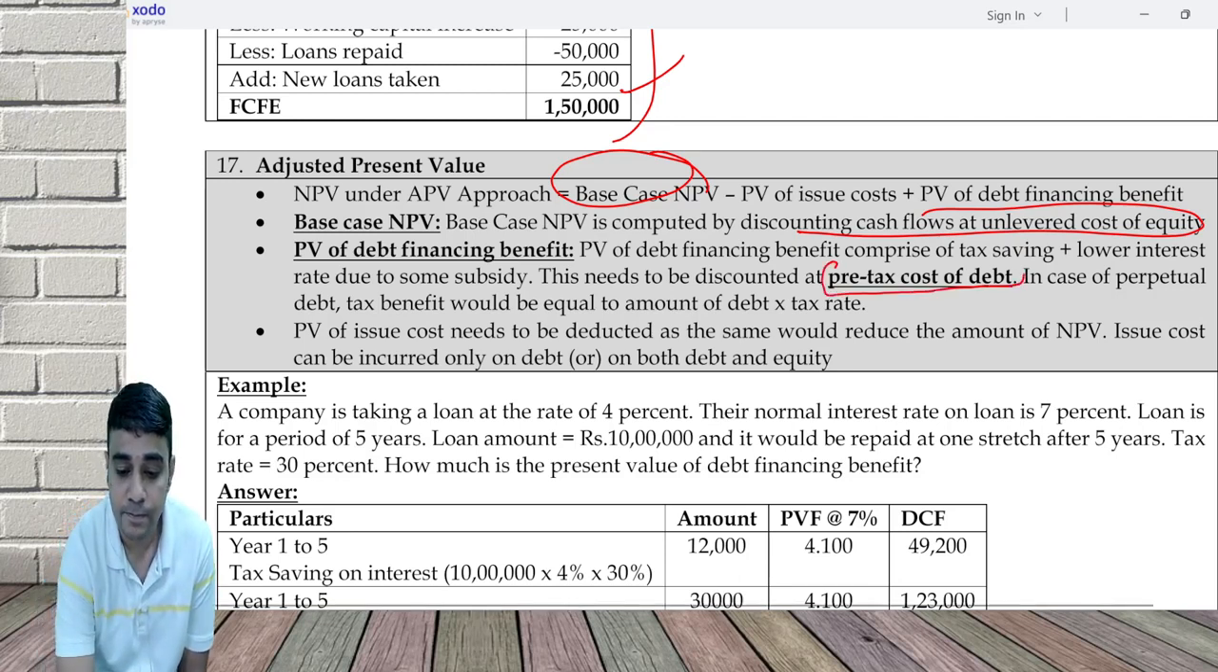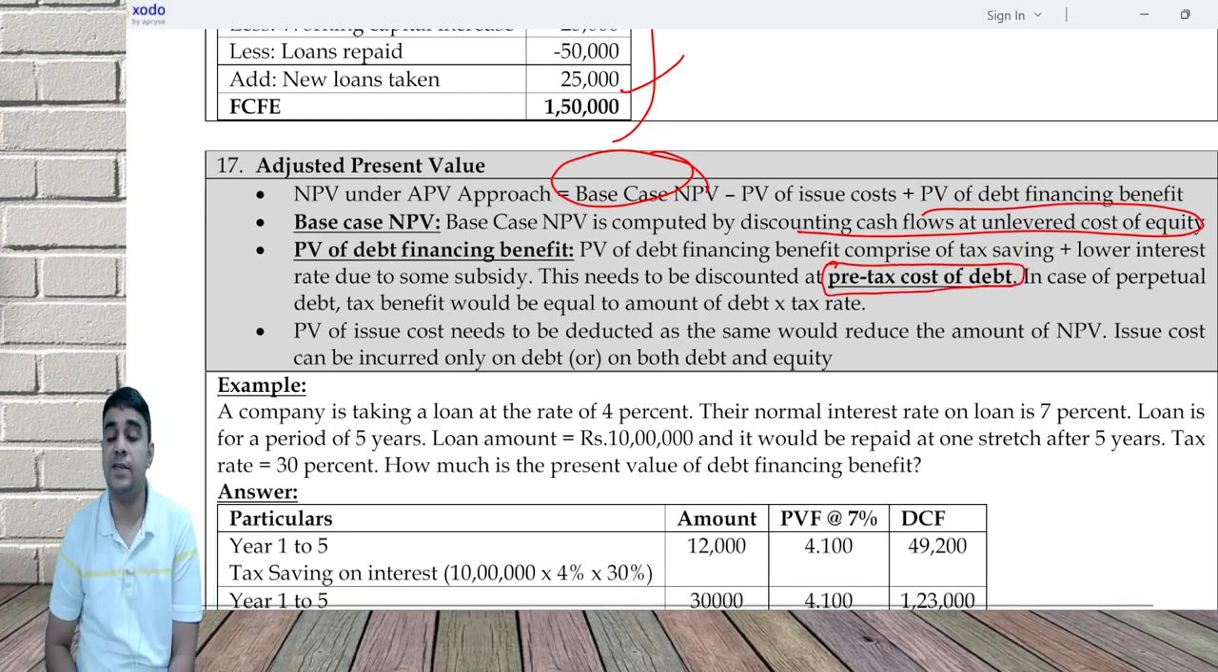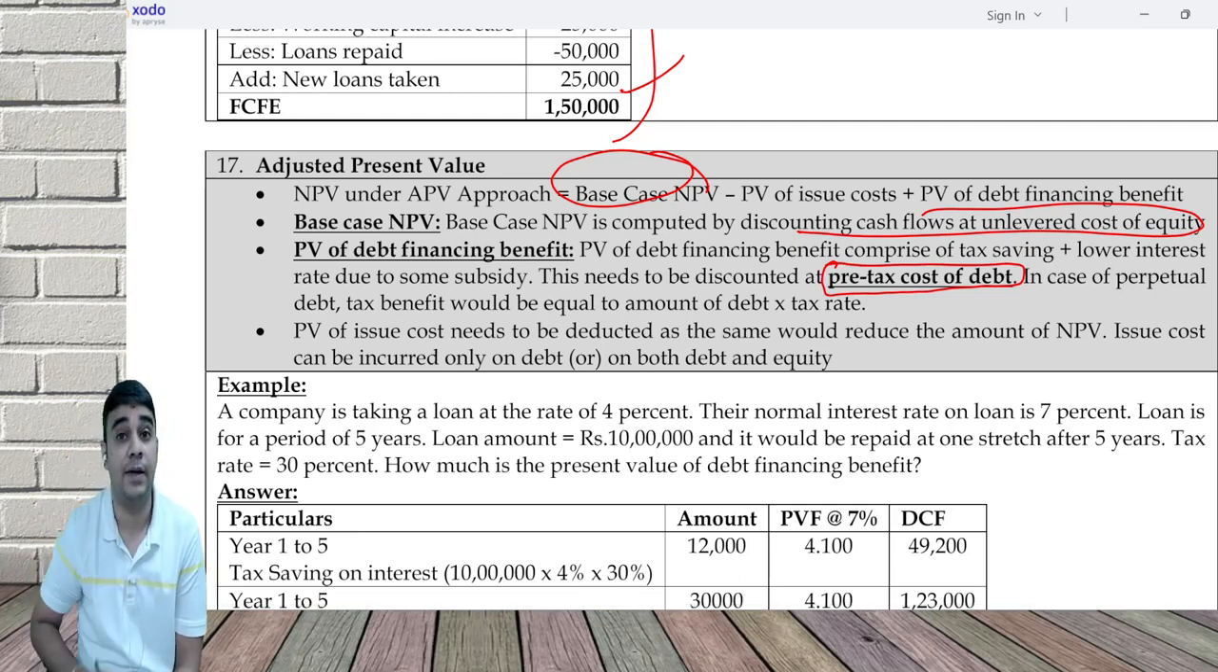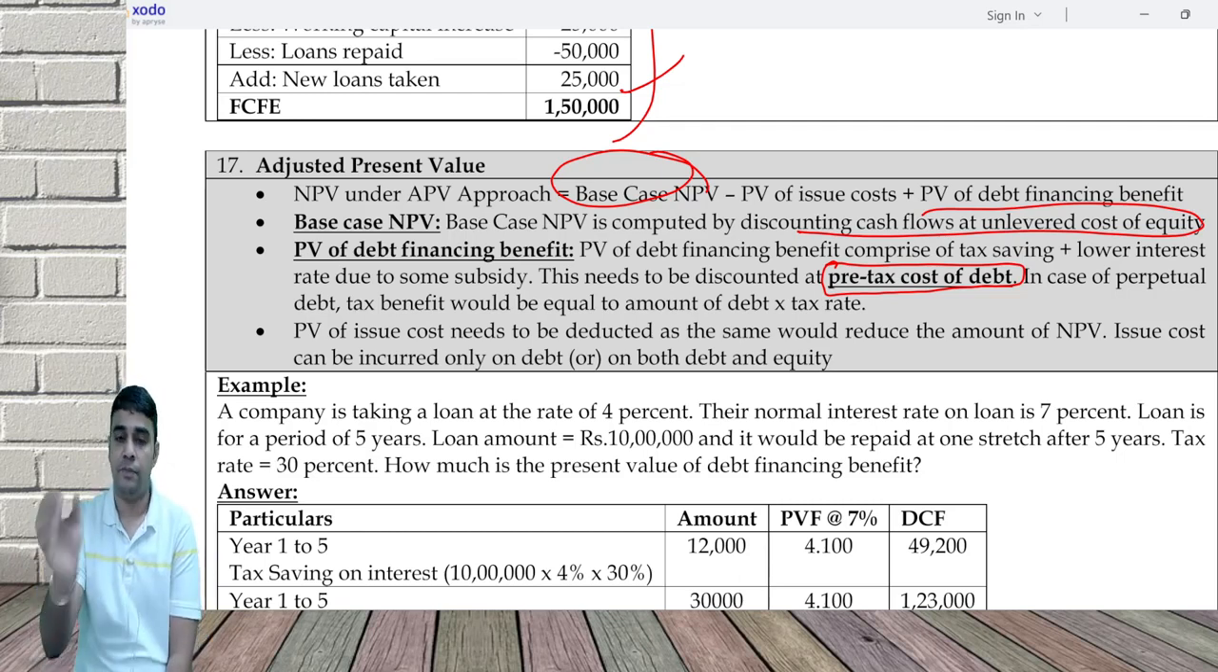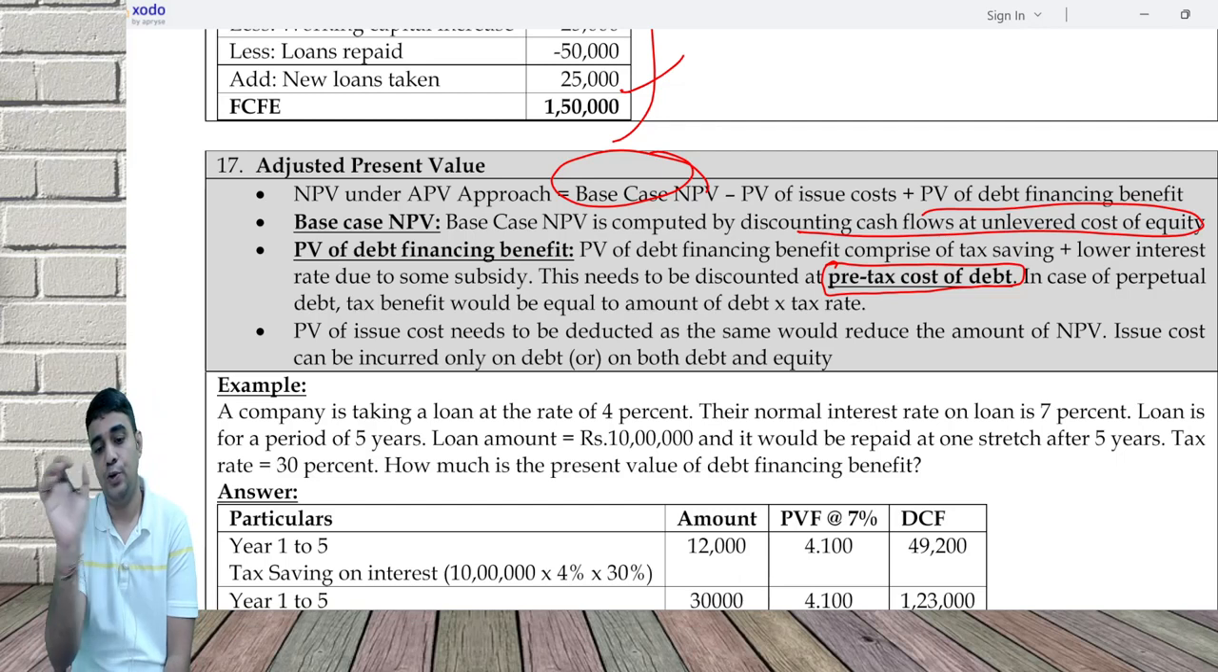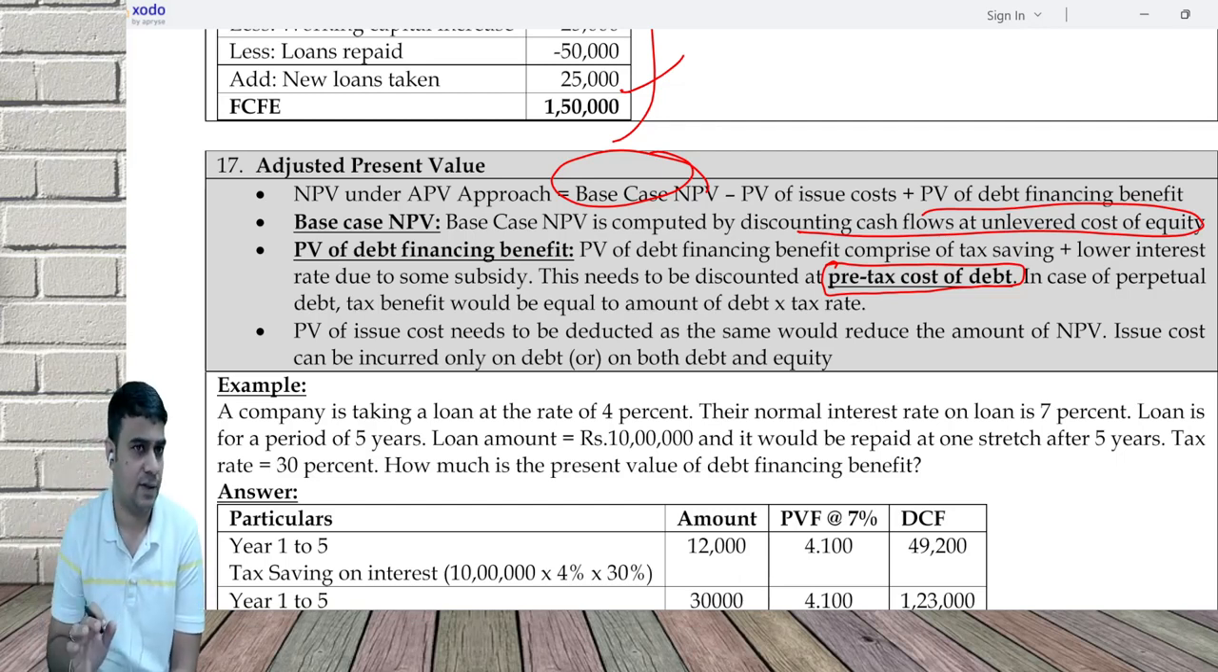In case of perpetual debt, we did this in the valuation of distressed company. In case of perpetual debt, the tax benefit is equal to amount of debt into tax rate. PV of issue cost: first you did a base case NPV, you subtracted the issue cost, and you added the debt financing benefit.